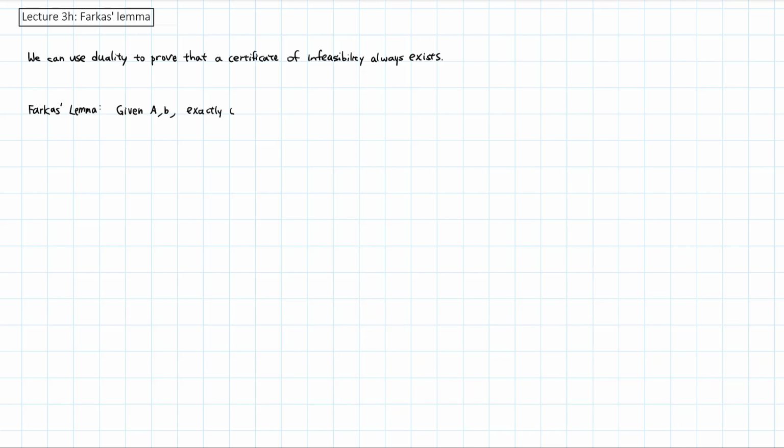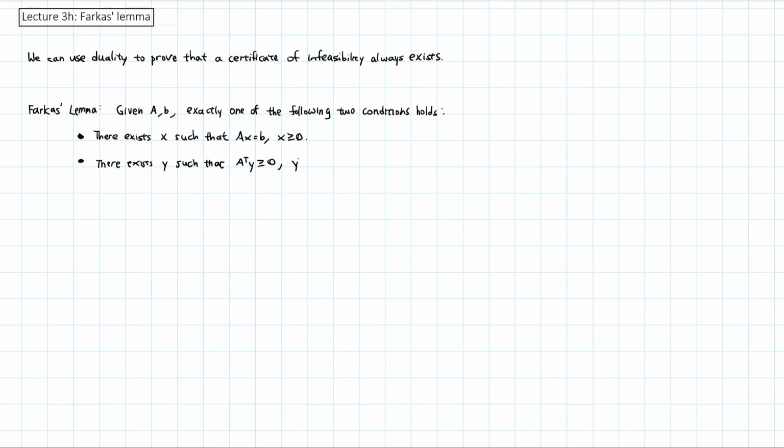Hello! We will conclude the module on duality by using it to give a nice proof that a certificate of infeasibility always exists if the LP is infeasible. This is called Farkas' lemma, and it states that, given a matrix A and a vector b, exactly one of the following two conditions holds. Either there exists a vector x such that Ax is equal to b and x is non-negative, or there exists a vector y such that A transpose y is at least 0 and y transpose b is strictly less than 0.